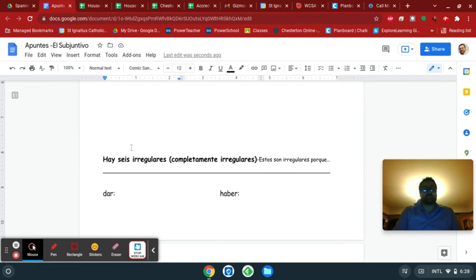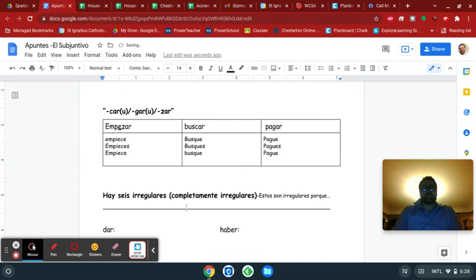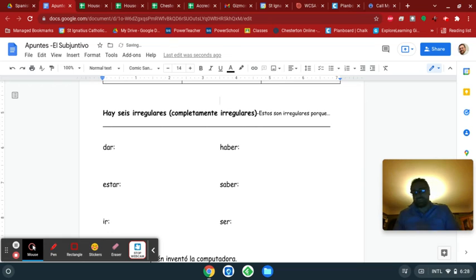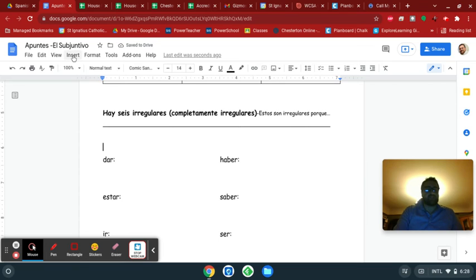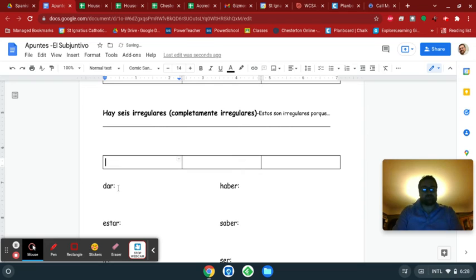And lastly, there are a few verbs that are just completely irregular. Every tense seems to have them. All right, and so here's what we're going to do. I like using these tables, and so let me just put some of these verbs up in here.